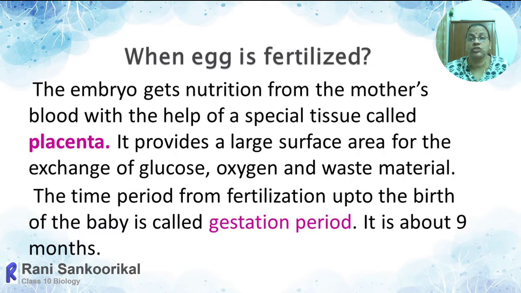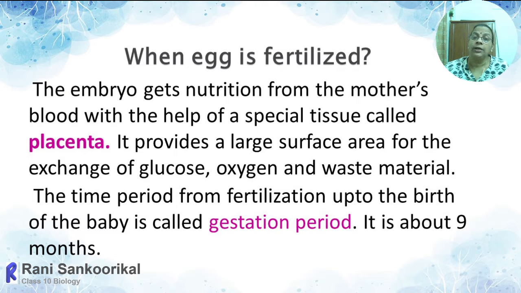Hence the placenta acts as a nutritive tissue, and at the same time it is also an endocrine gland, because the placenta secretes estrogen, progesterone, human chorionic gonadotropin, and human placental lactogen, all of which support fetal growth.